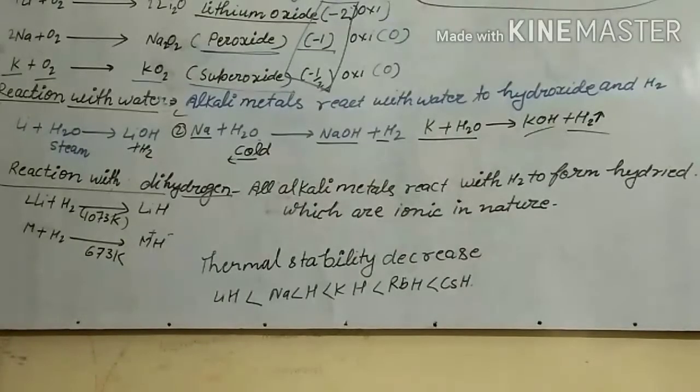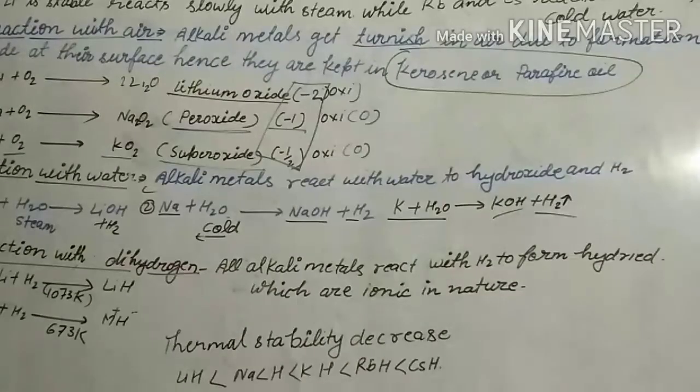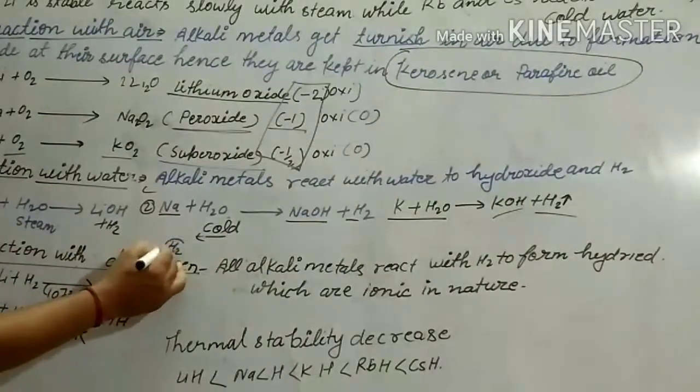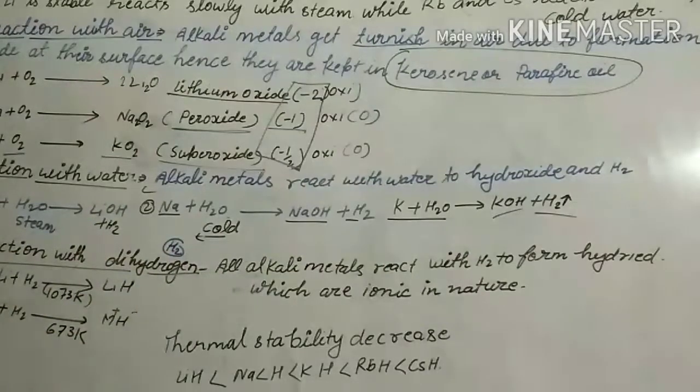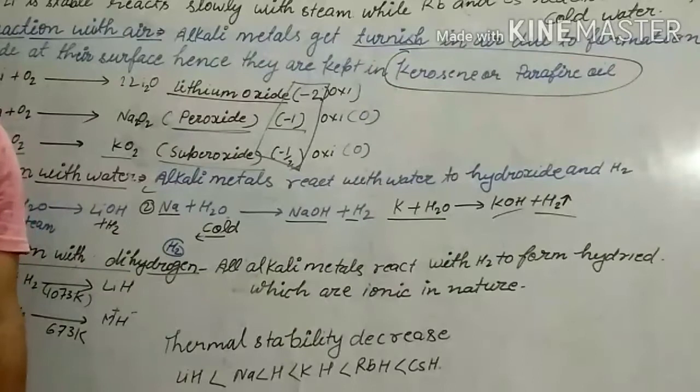Next is the reaction with dihydrogen. Dihydrogen is written like this, H2. When alkali metals react with dihydrogen, they form hydride. The nature of hydride is different, and the stability of hydride is also different. But all alkali metals react with hydrogen to form hydride. So let us see how the hydrides of the first elements are different from each other.